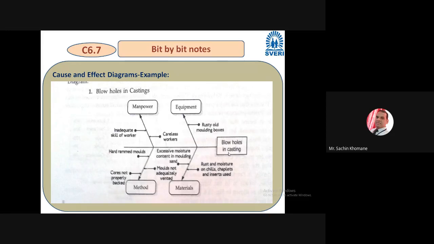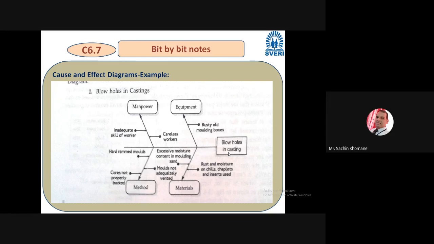The next cause is equipment. This is the main cause. That's why you are getting blowholes in casting. For example, rusty old molding boxes. If you are using old molding boxes, then definitely blowholes will be there. This may be the sub cause.